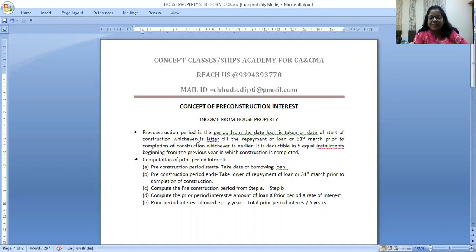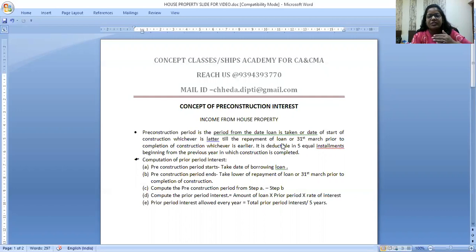Pre-construction period is the period from the date you have taken the loan, or the date of the construction, whichever is later, but generally it is the date of the loan, till the repayment of the loan, or 31st March prior to the completion of the construction, whichever is first.